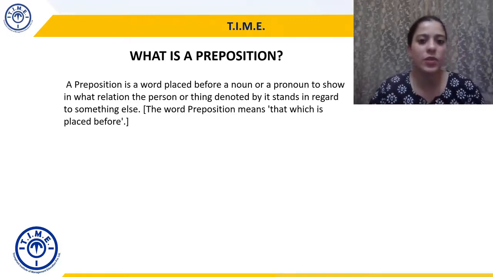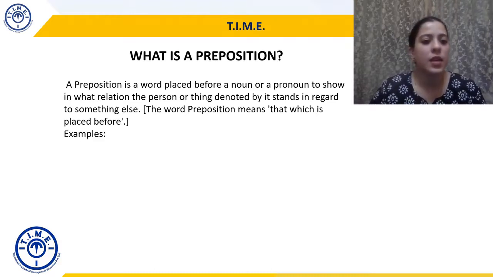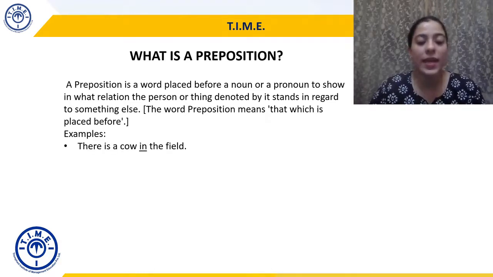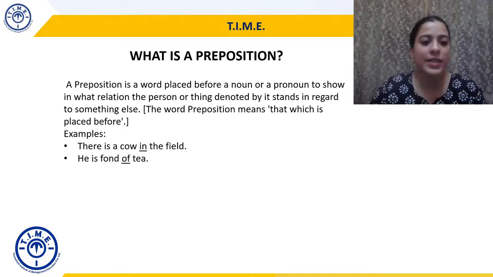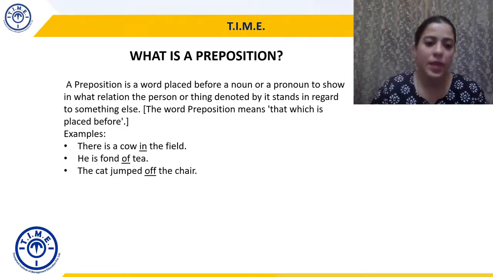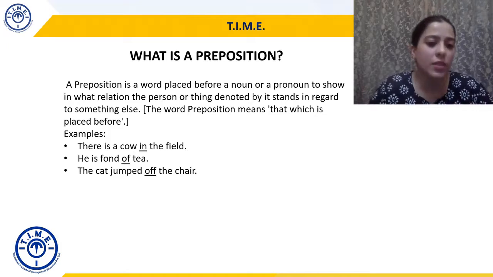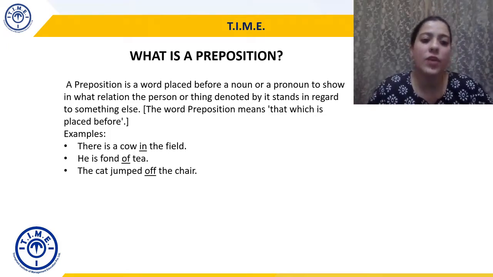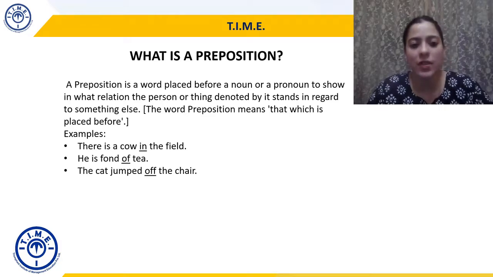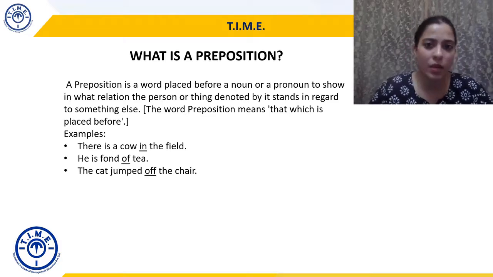Let's understand with the help of a few examples. So there is a cow in the field. He is fond of tea and the cat jumped off the chair. So in the first we have cow, right, and field, these are the two nouns. In the second we have fond and tea, a noun, and again another word which we can call an adjective. And the cat is a noun, jumped is a verb, and chair again is a noun.